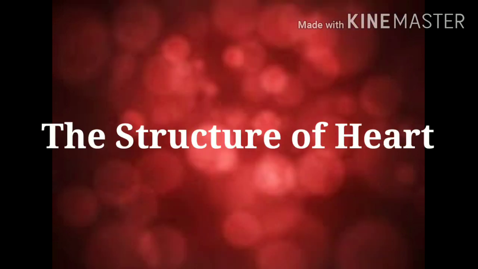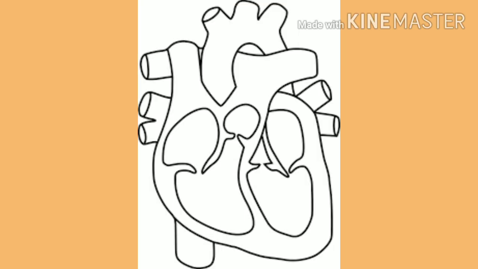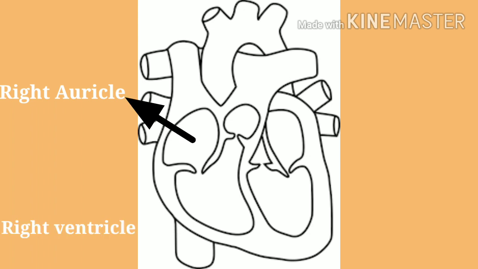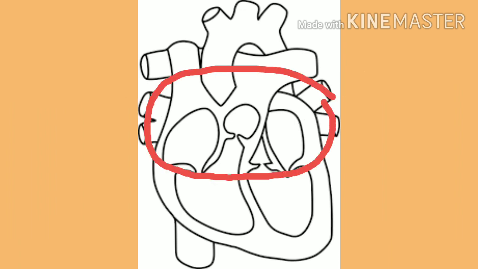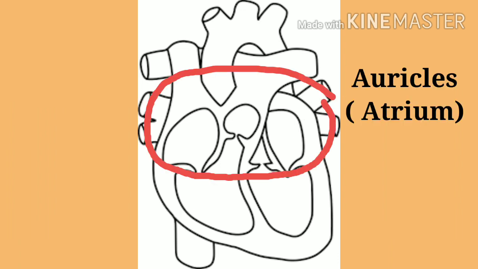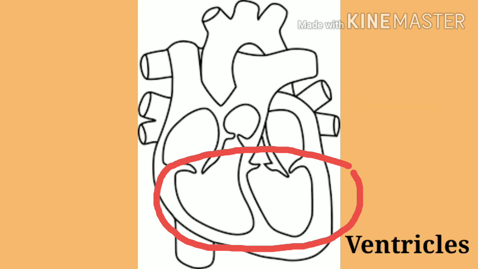Now let's study about the structure of heart. Human heart consists of 4 chambers. They are the right auricle, the right ventricle, the left auricle, and the left ventricle. The upper chambers are called the auricles and the lower chambers are called the ventricles.